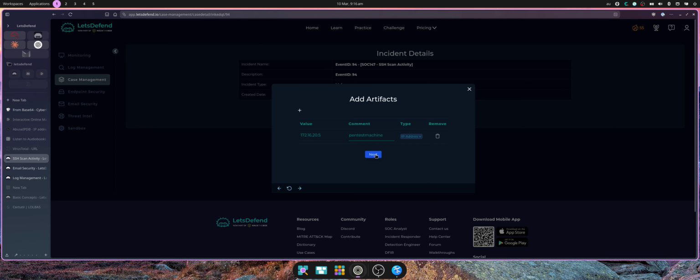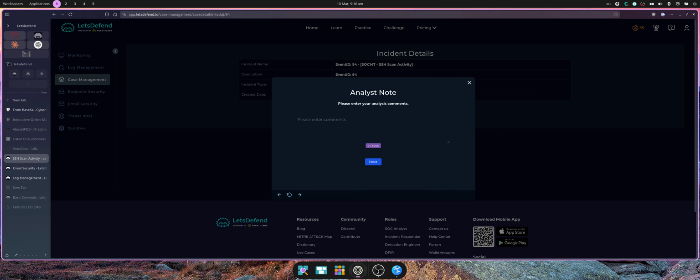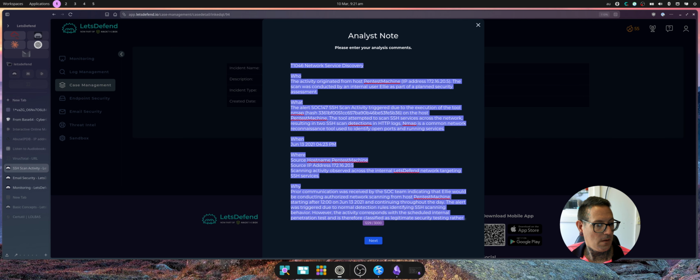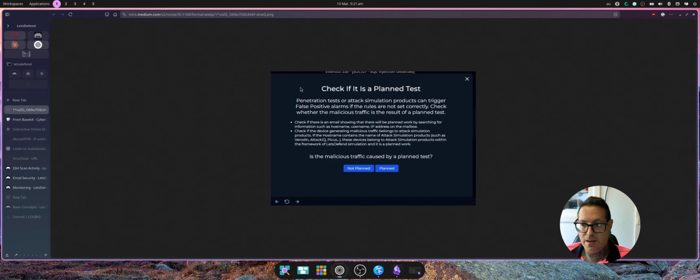Pentest machine. Okay, I'll pause the video, I'll write some notes, and then we'll see how I went. Okay, so I've written out some notes. Before we jump into the notes, while I was writing the notes up, I found what I was looking for, the plan test, and it must just be when they've updated the playbook.